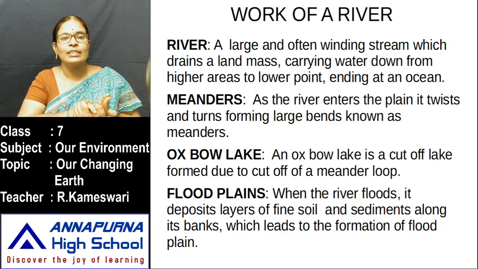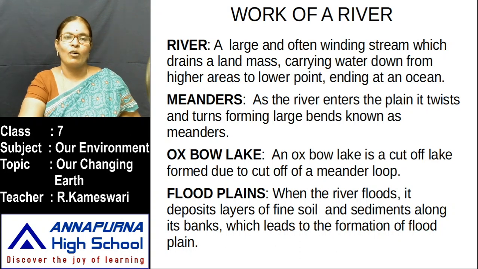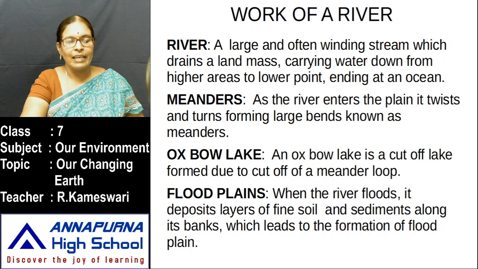Next one, Oxbow Lake. An oxbow lake is a cut-off lake formed due to the cut-off of a meander loop, in the shape of an oxbow. That's why these lakes are called oxbow lakes. Floodplains. What are floodplains?